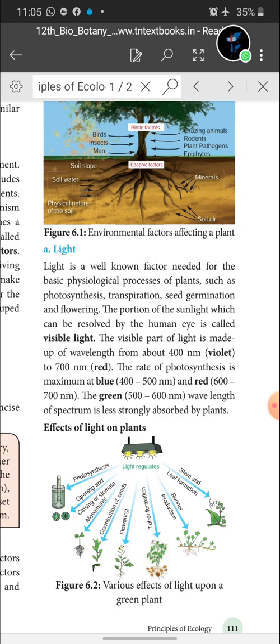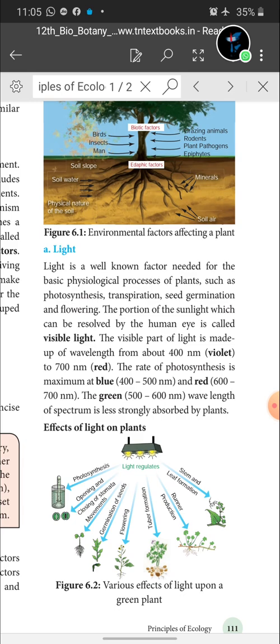The visible part of the light is made up of wavelengths from 400 nm, that is violet, to 700 nm, that is red. The rate of photosynthesis is maximum at blue, 400 to 500, and red, 600 to 700. The green, 500 to 600 nanometre wavelength, is less strongly absorbed by the plant.